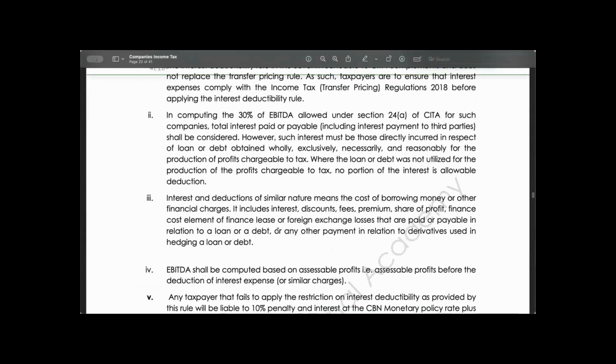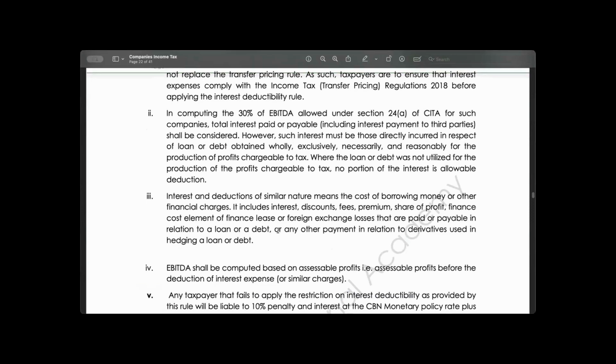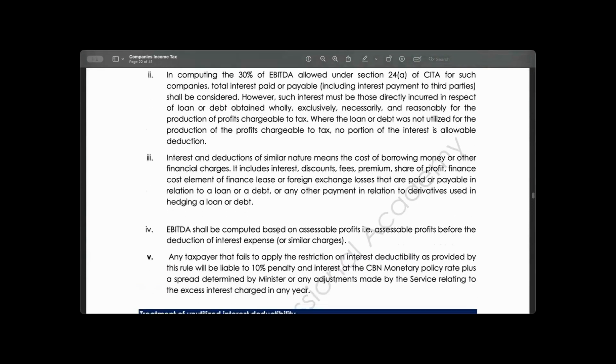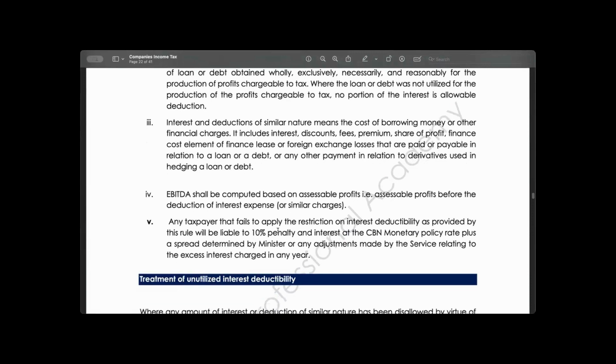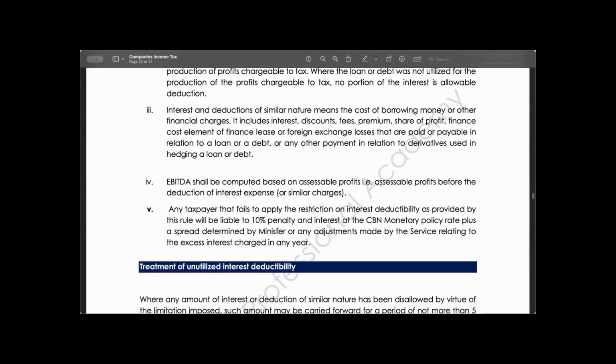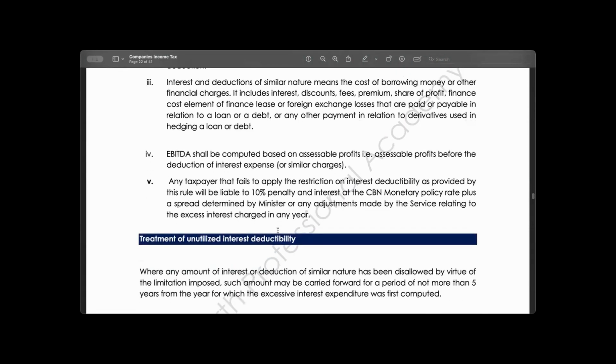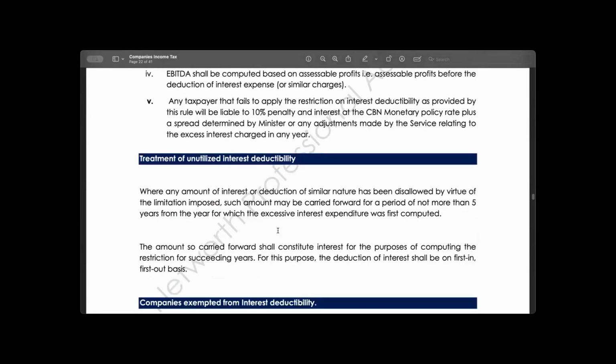Now, as a matter of fact, the tax authority knows that some companies will not follow this procedure. And therefore, any company that fails to follow this procedure, that is by restricting their interest on a loan, will be liable to a penalty of 10% and interest at CBN monetary policy rates, plus a spread determined by a minister, or any adjustment made by the service relating to the excess of interest charge in a year.